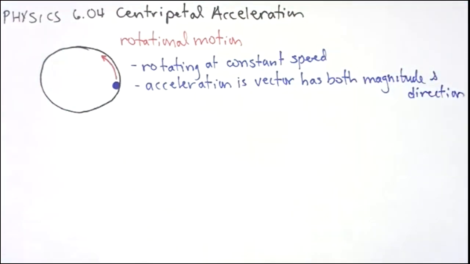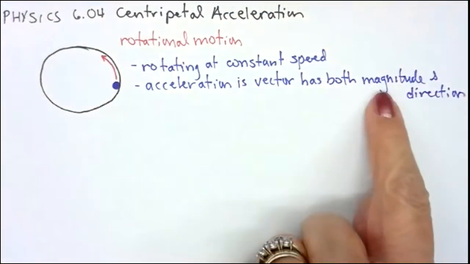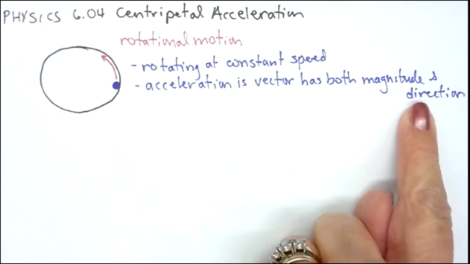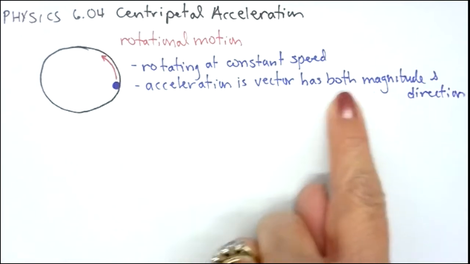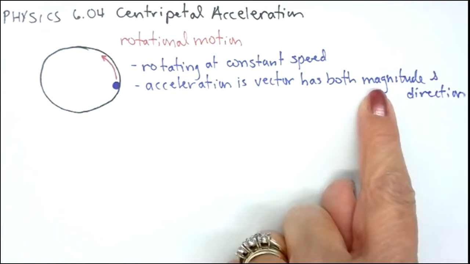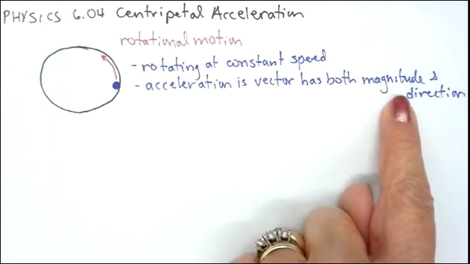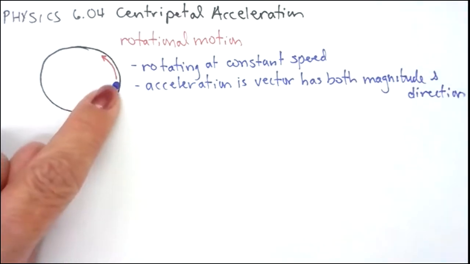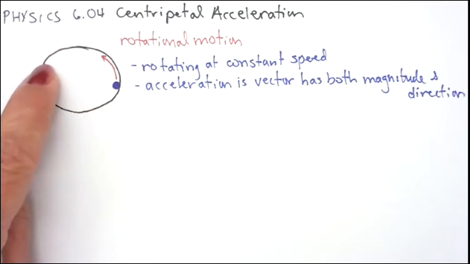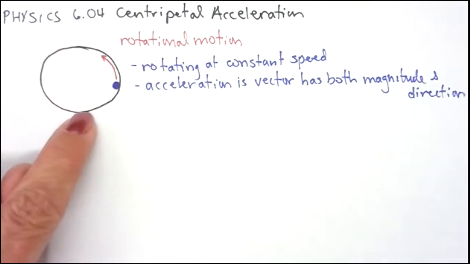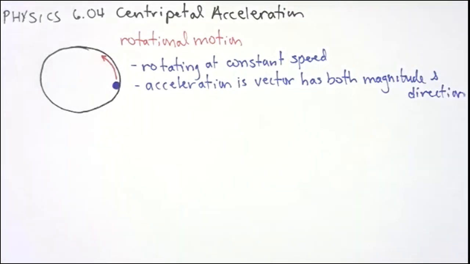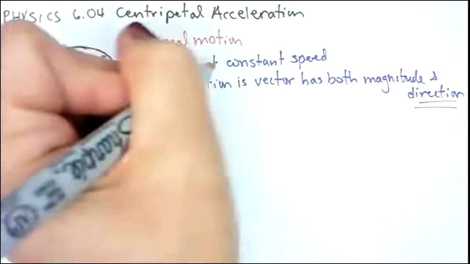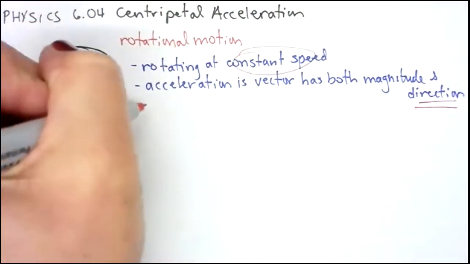So we can change either the magnitude or the direction and have acceleration be present. So in this case, the magnitude's not changing. Let's say it's going at 10, we're going to use radians per second when we talk about rotational motion. So that might not be changing, but the direction is. At this point, I'm rotating this way, and if I'm here, my direction vector is going to go this way, and here my direction vector is going to go this way, and here this way. So because I'm changing my direction at every moment, even though I have constant speed, acceleration is present.